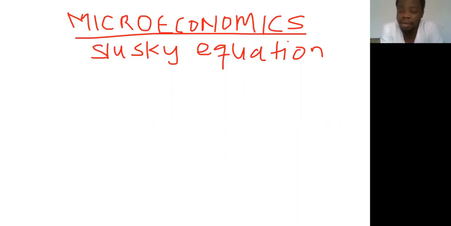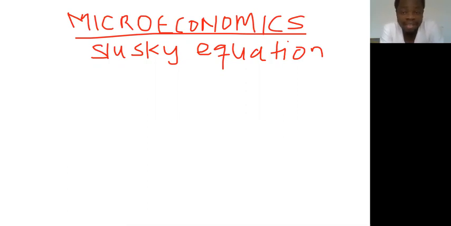Another one is as a result of your income, that we call real income. When the price of Milo goes down, your real income increases, and because your real income increases, you have the capacity to buy more of the commodity, right? And as a result, you increase your consumption of Milo.